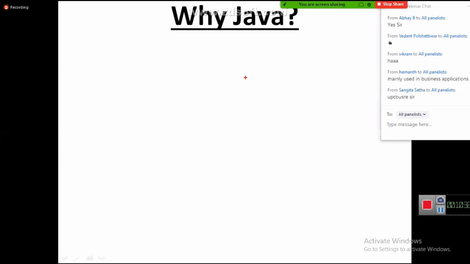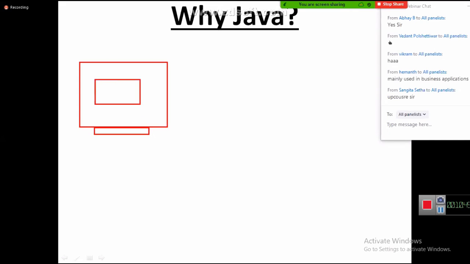What is the meaning of standalone application? The target is important. Assume this is a computer, whose operating system is Windows or anything, never mind. In this computer I have developed one program.